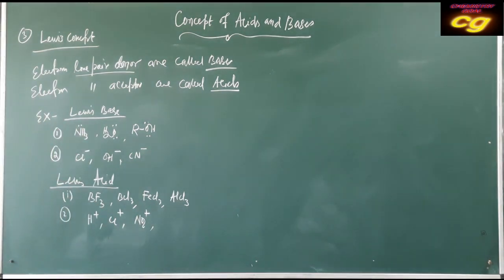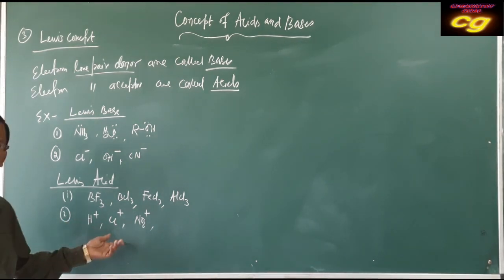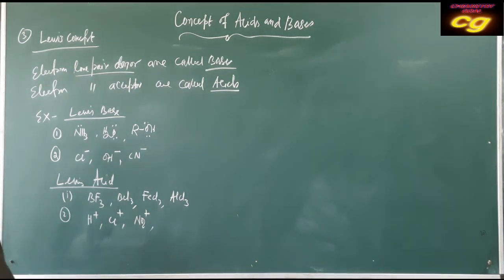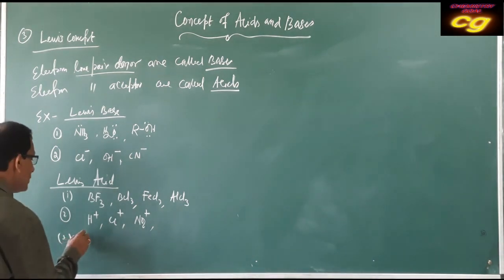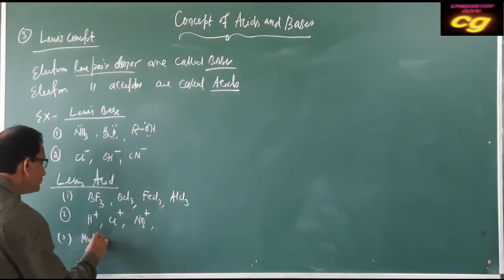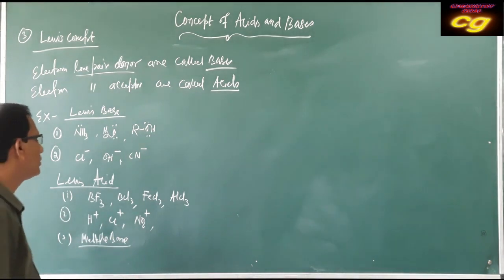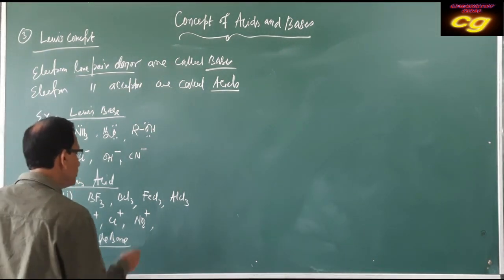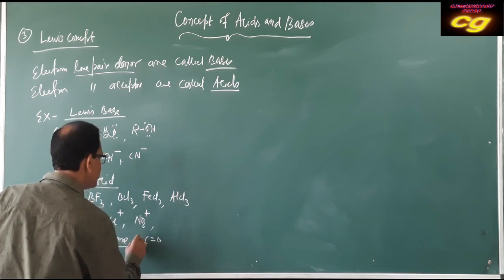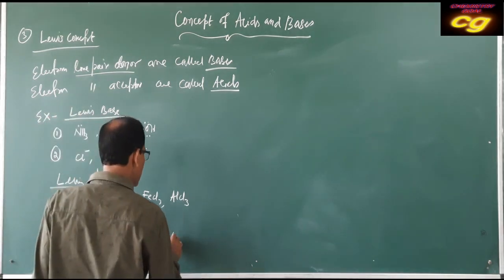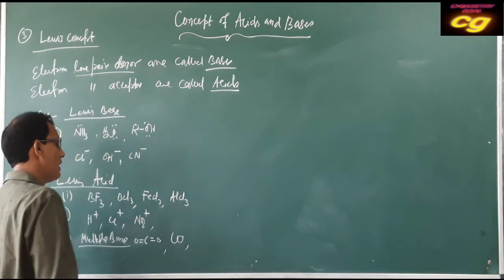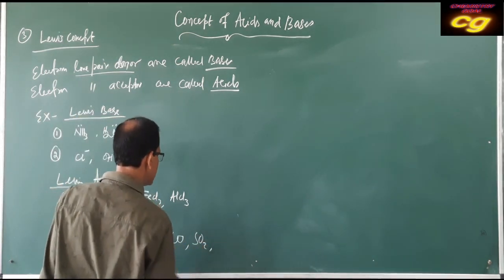So these are called Lewis acids because having positive charge means having vacant orbitals. Other types of Lewis acids and bases are those having pi electrons, multiple bonds. A molecule having a multiple bond will be a Lewis acid. For example, carbon dioxide, carbon monoxide, and sulfur dioxide.